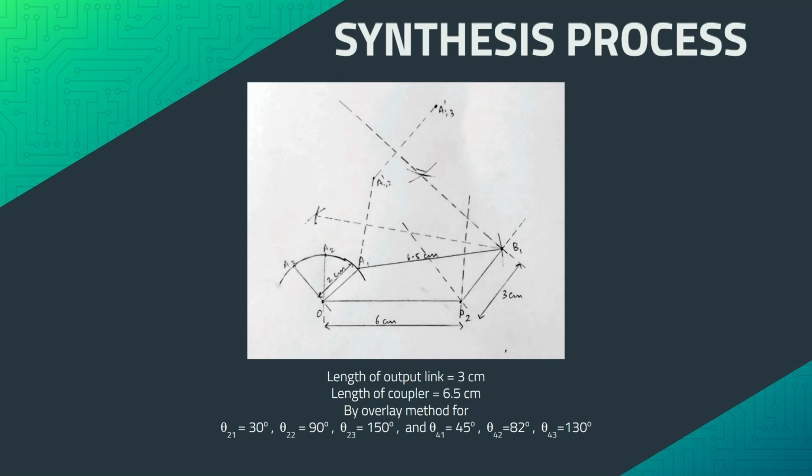For synthesizing the mechanism, we have used the overlay method. We have taken the length of the input crank to be 2 cm and the length of the fixed link to be 6 cm. On trying to synthesize the mechanism for input angles 30 degrees, 90 degrees and 150 degrees and the corresponding output angles to be 40 degrees, 90 degrees and 140 degrees, we get the length of the output link to be 2.4 cm and the coupler length to be 6.5 cm.